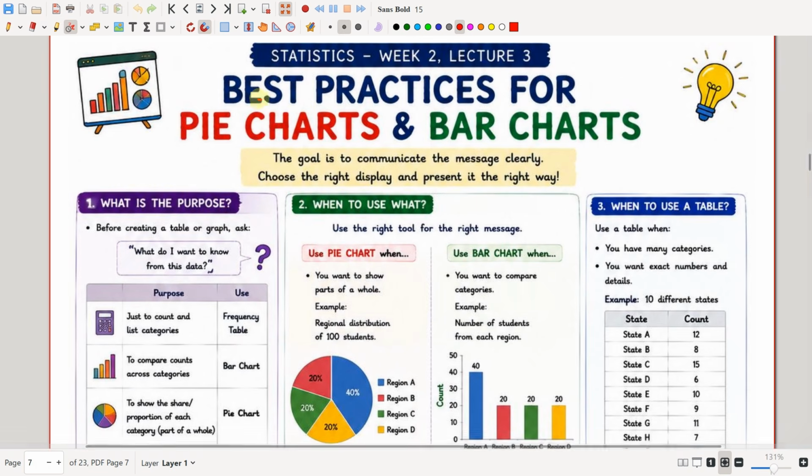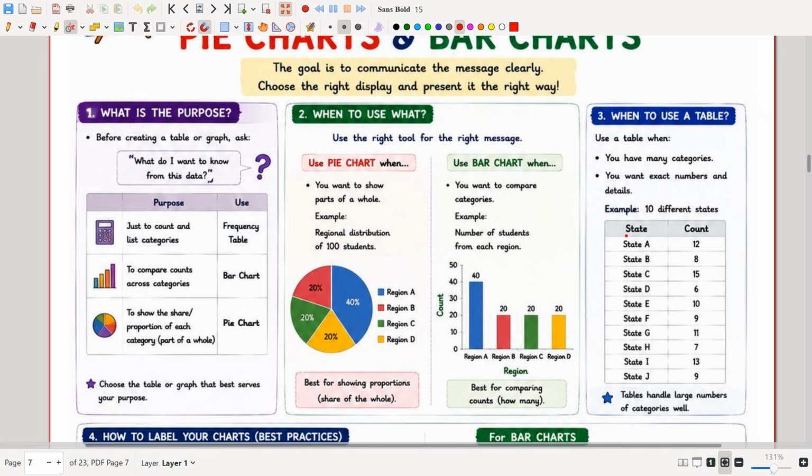So let us see the best practices for pie chart and bar chart. What is the purpose? Before creating a table or a graph, we should ask ourselves, what do I want to know from this data? If the purpose is to just count and list categories, we can simply use the frequency table. If the purpose is to compare counts across categories, we can just use the bar chart.